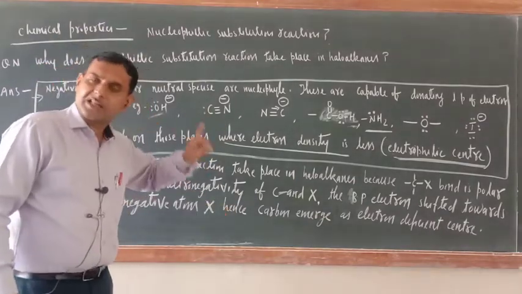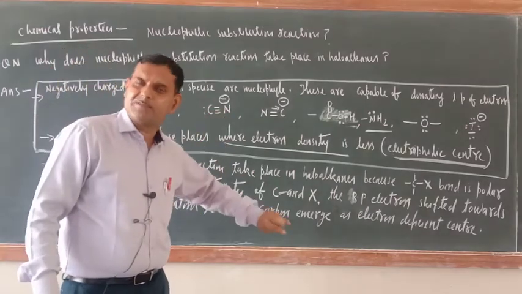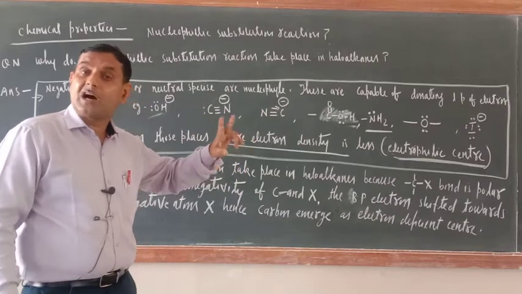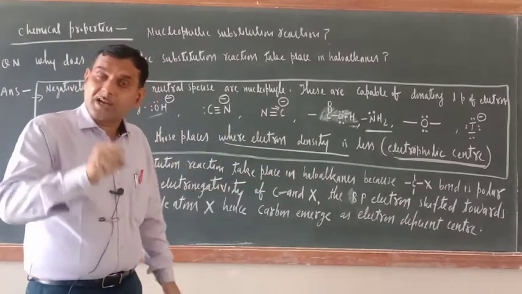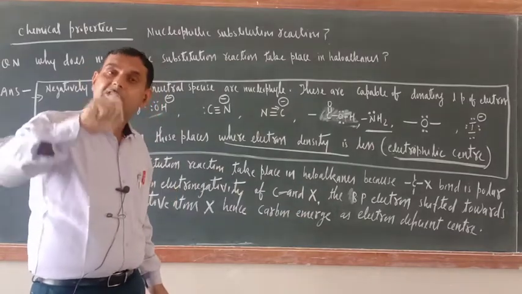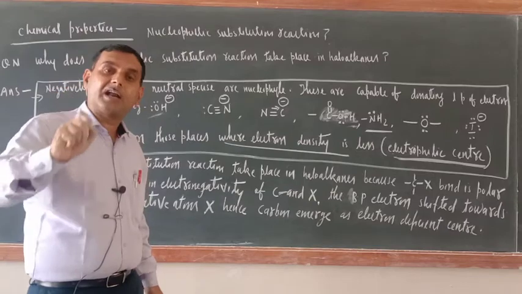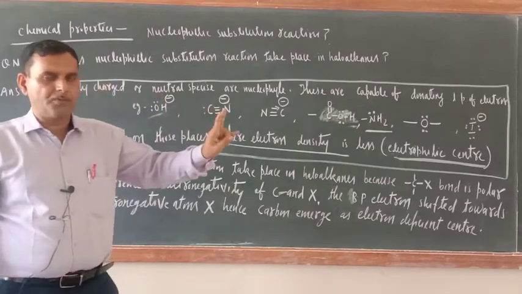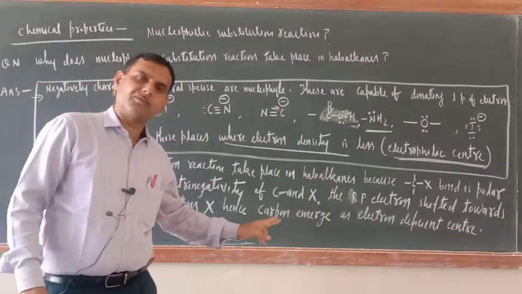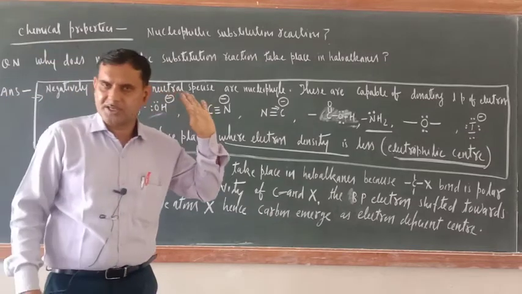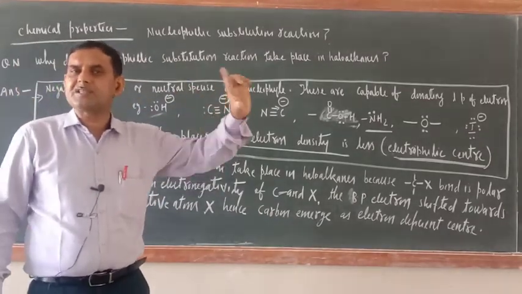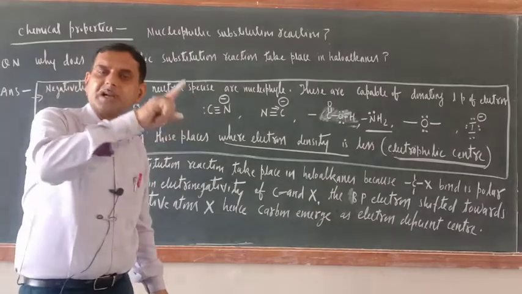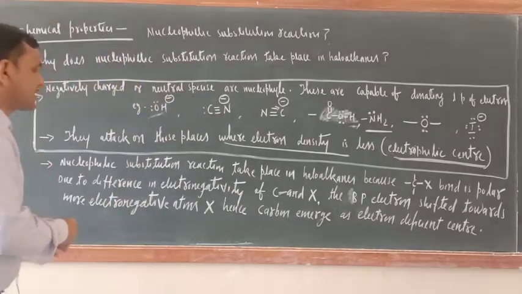Similarly, electrophiles are the species which are electron deficient, okay, and they will attack on nucleophilic center. Similarly, nucleophile, that is electron rich species, will attack on electrophilic center where electrons are less. So I hope that you are getting nucleophile and nucleophilic center. Electrophile and electrophilic center, both are different things. Nucleophile means species which are rich in terms of electrons, which is having a lone pair of electrons. So where will they attack? This relation is like that.